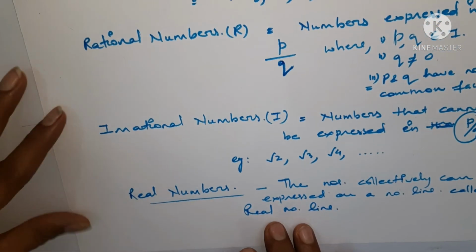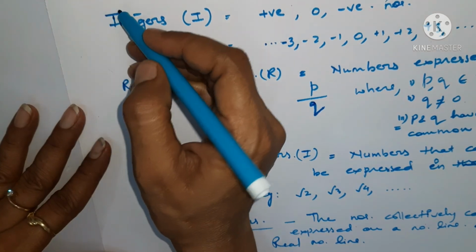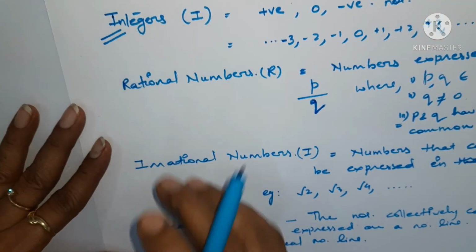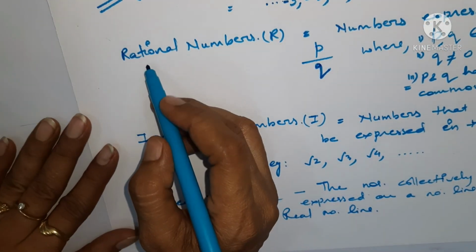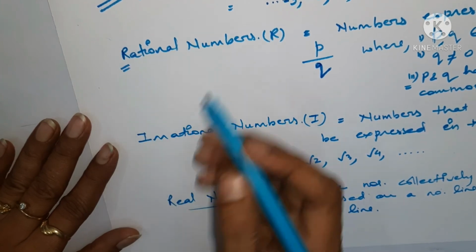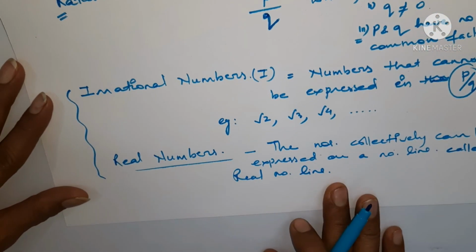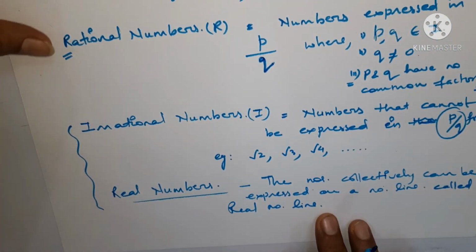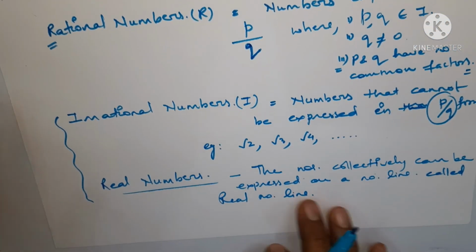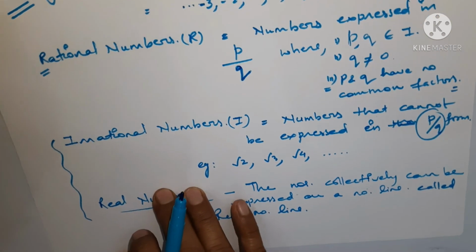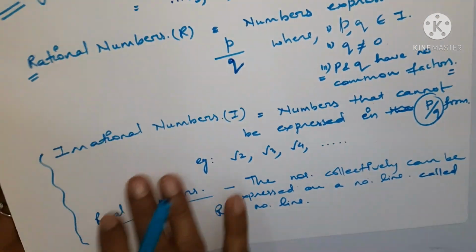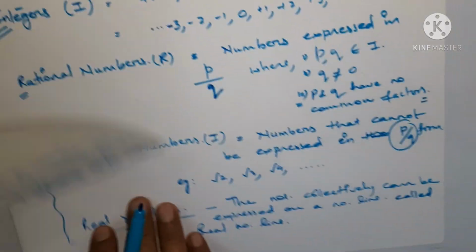Understood? So classes 6 and 7 can go up to this definition, class 8 can go up to this definition, and for class 9 these two definitions are required. The students who have not understood what basic numbers are can just go through these and you will be able to understand.